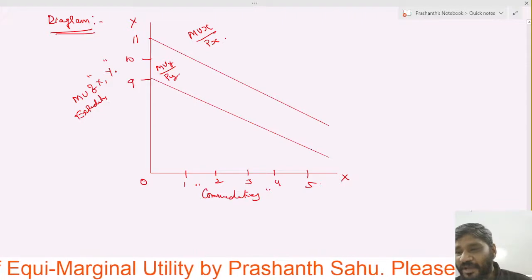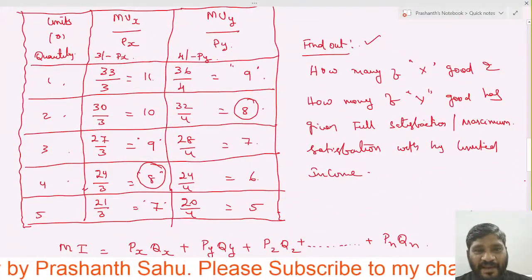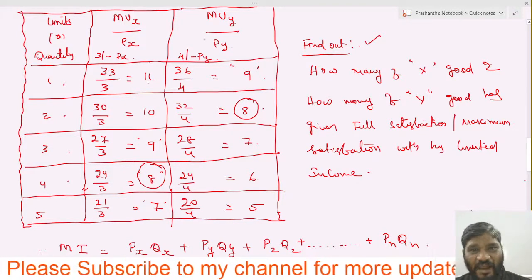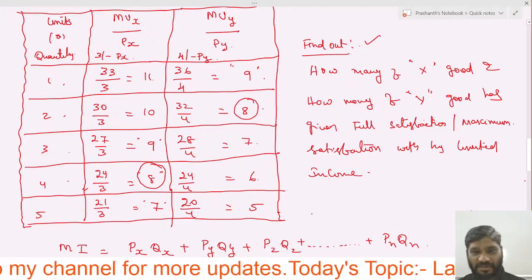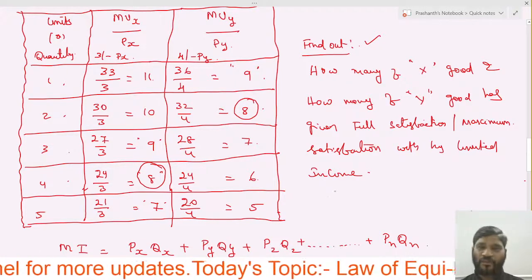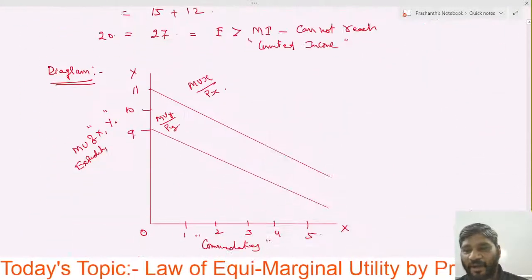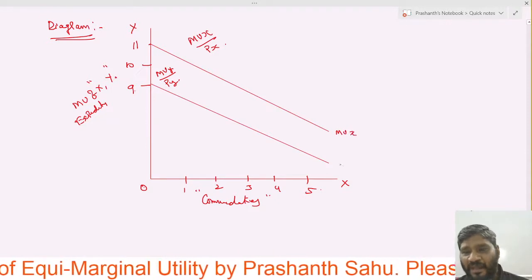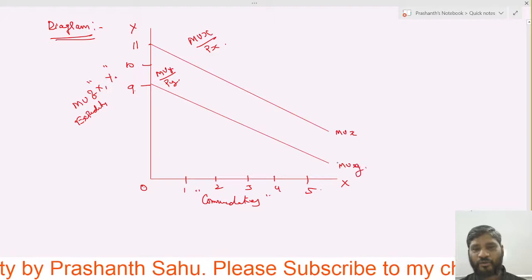Look at the table I showed you previously. Here MUX is starting from 11 and MUY is starting from 9, and both are sloping downwards. So the marginal utility curve is also sloping downwards. This is MUX and this is the marginal utility of Y good.